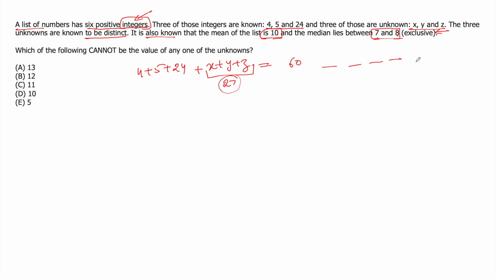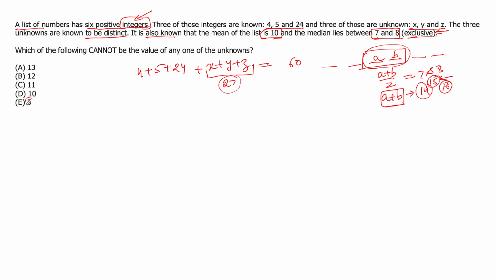Now if we have 6 terms, as is the case here, and if we arrange them in ascending order, the median would be the average of the middle two. So if a and b are the middle two numbers, a plus b by 2 would be the median. That should be between 7 and 8. So the sum of a and b must be between 14 and 16. Exclusive, that means it cannot be 14, it cannot be 16. But both a and b are integers, so definitely their sum has to be an integer. And the only integer between 14 and 16 has to be 15. So the sum of the middle two terms, when we arrange all the terms in ascending order, has to be 15. So that thing also gets fixed. Now our options will be very limited.